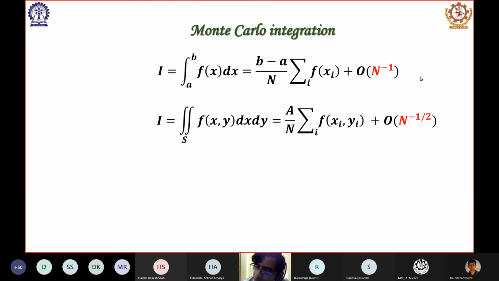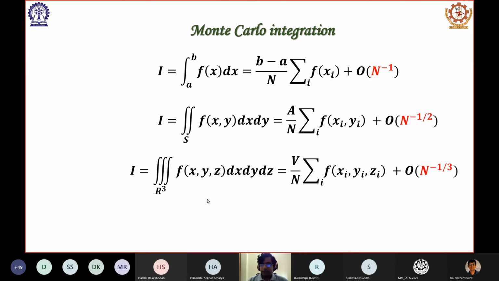Now 1 by square root of n decays much slower than 1 by n. So that means it is not giving you better results simply by increasing the number of subdomains, because this is the problem. It will become better, but you need too many subdomains within the whole domain S to get the equivalent amount of error, because it is decaying very slowly.